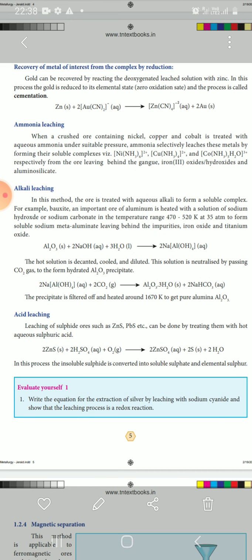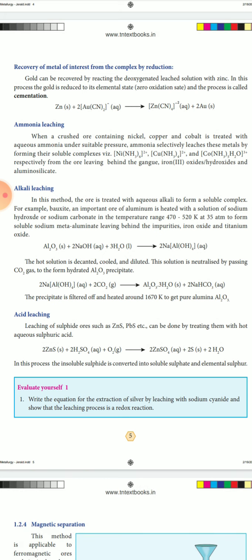Like that in ammonia leaching, ammonia combines with these fine particles or crushed ores of metals, nickel and copper. Then we can remove the gangue from the ore, leaving behind the gangue: iron three oxides or hydroxides or aluminosilicates. These gangues are removed.